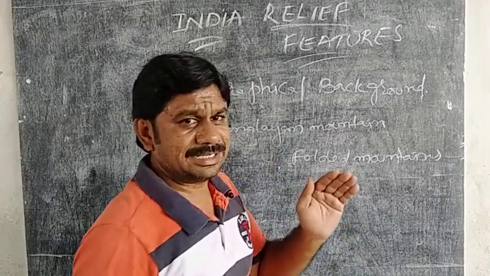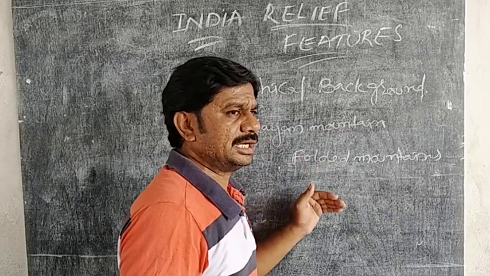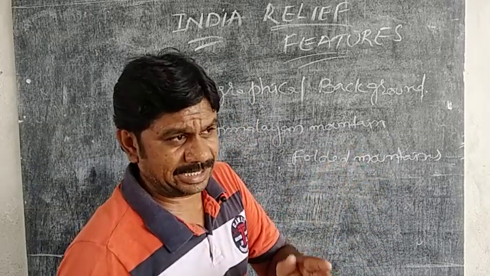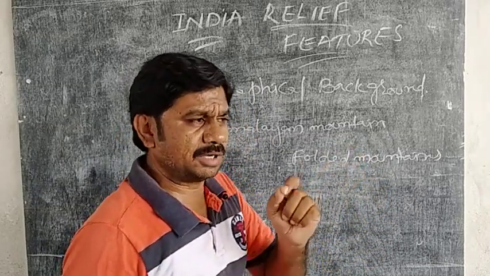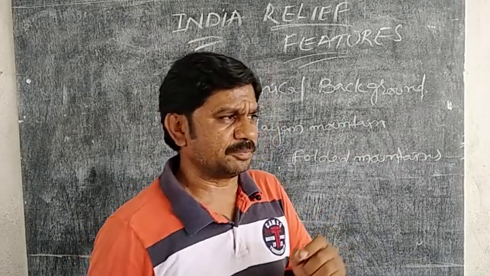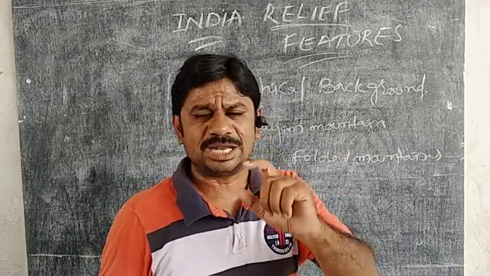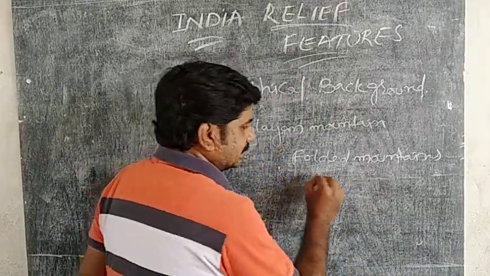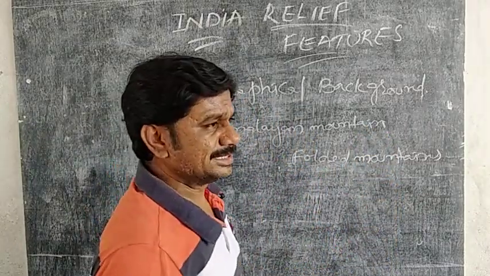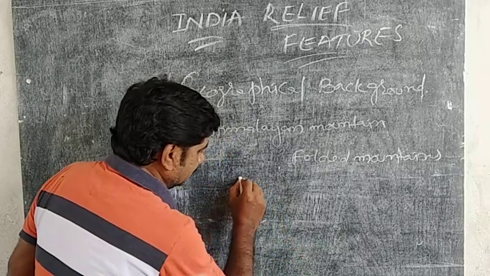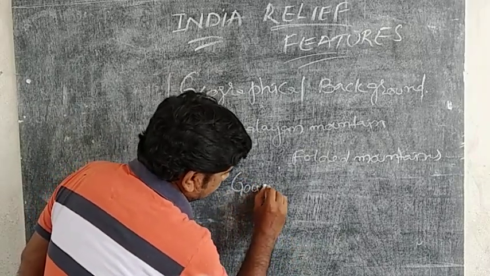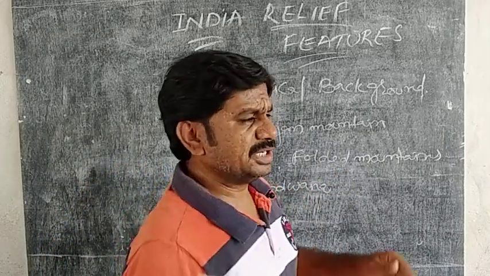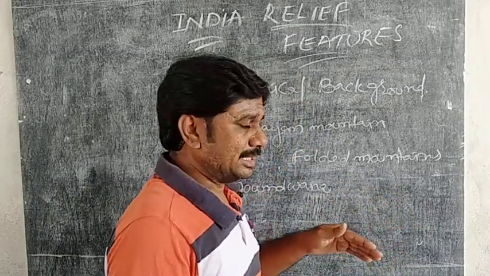By seeing that we can understand that India is located in the southern part of the Himalayan mountains. That means it extended in the Gondwana land. It is a 1 mark question. Otherwise you may ask in a half mark bit, India is located in which giant land mass? That is the Gondwana landmass.